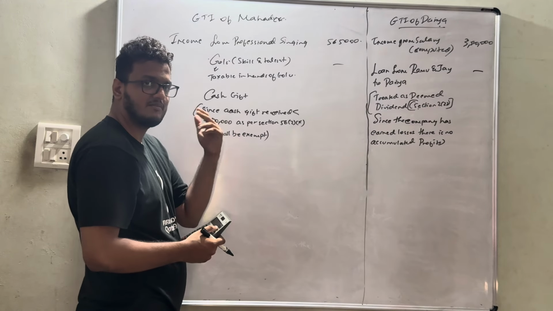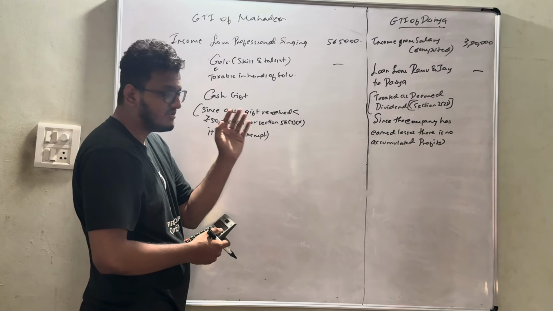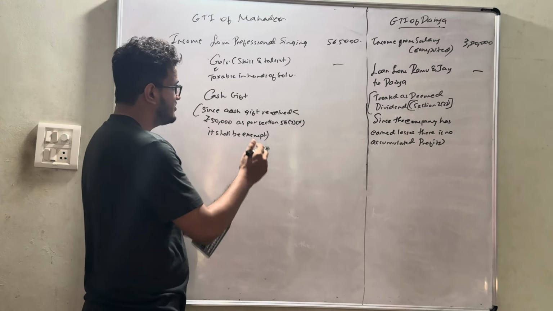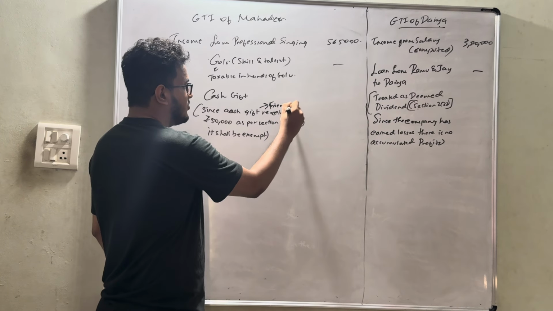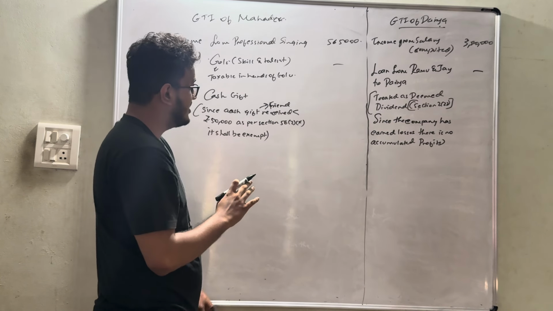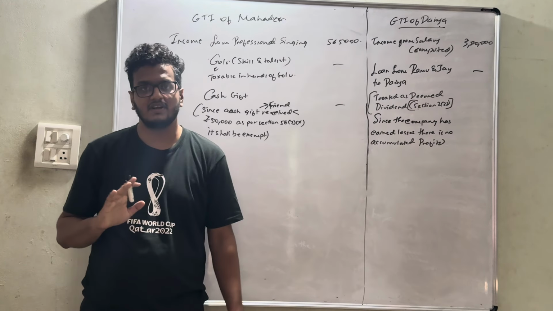If it had been received from a relative, this limit of 50,000 would never be applicable; however much he receives, it is exempt. But since it is from a friend, up to 50,000 is nil. So in this case, if 21,000 has been received, the whole amount will be exempt from tax.